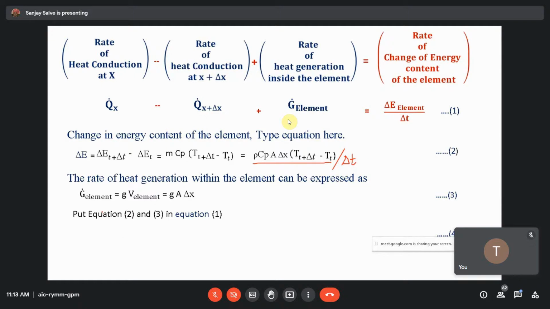Now, internal heat generation, that is G dot element, is equal to g times volume, correct? And therefore G dot element is small g multiplied by volume, and the volume of this strip is very small. The thickness is del x, or you can say dx, very small, say 1 cm.